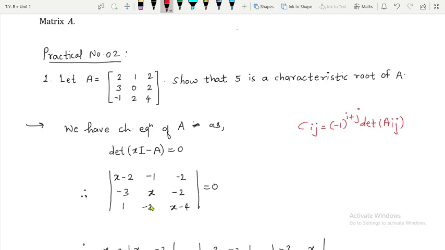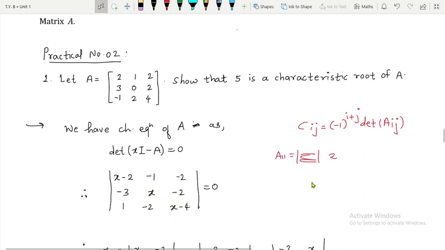So in order to find minors, how do we find the minors? If we go for a11, it is determinant of what? Delete first row and first column. So you can see you will get a polynomial of degree 2 over here. That is easy to understand, because if you delete this first row and first column, you are going to solve this determinant and you will get a quadratic equation.